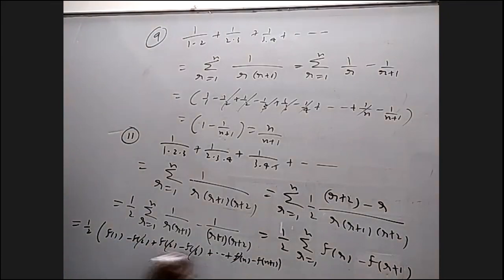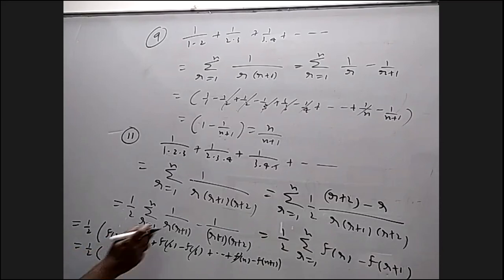All will cancel except the first and last. f of 1 is 1 by 6. And f of n plus 1 is 1 by n plus 1 into n plus 2. That will be the answer.